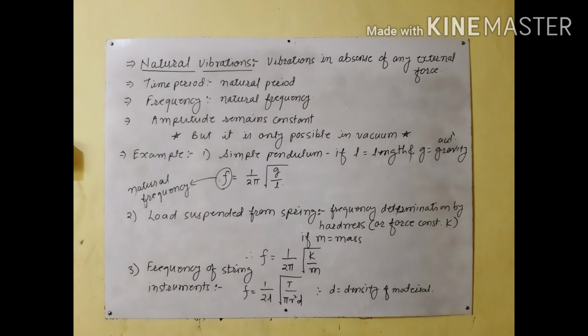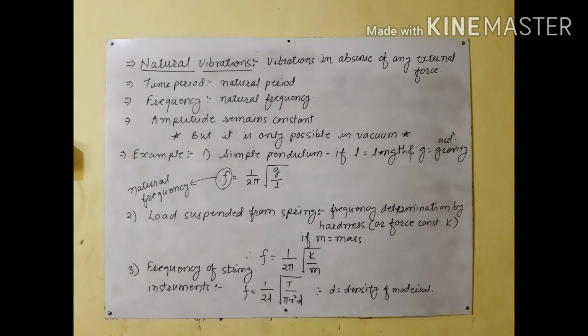We'll see now a load suspended from a spring. When stretched and then released, it starts vibrating with its natural frequency. Its frequency is determined by the hardness or force constant, capital K. If the mass of the load is m, then the frequency f = 1/(2π) √(K/m), where K is the force constant and m is the mass of the load.